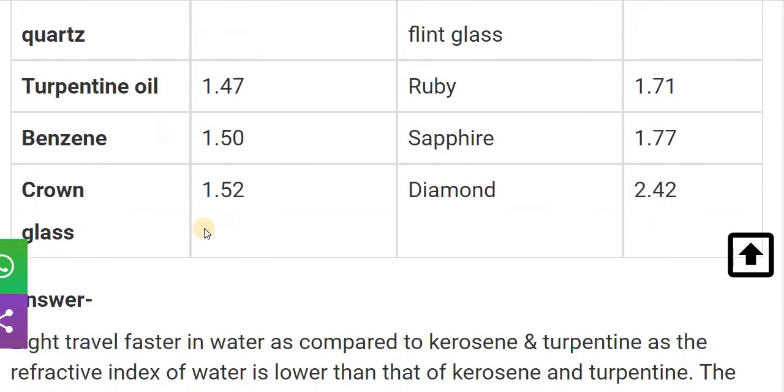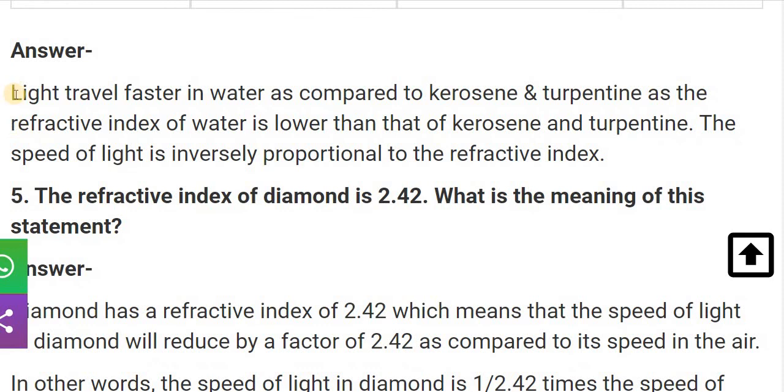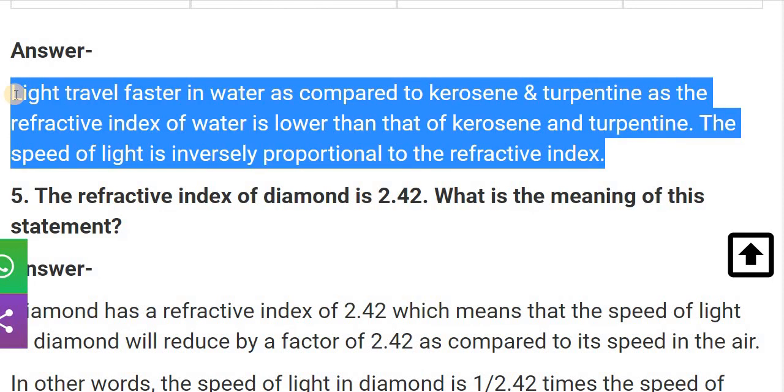So the answer is: light travels faster in water as compared to kerosene and turpentine, as the refractive index of water is lower than that of kerosene and turpentine. The speed of light is inversely proportional to the refractive index.